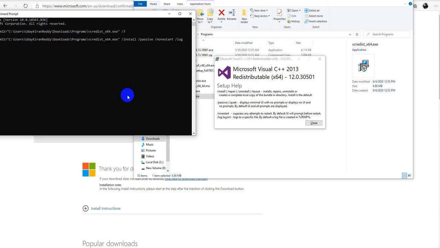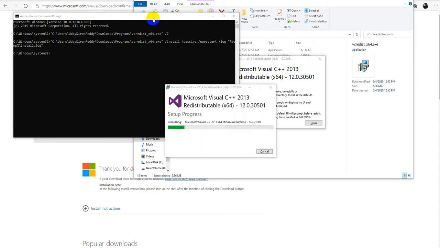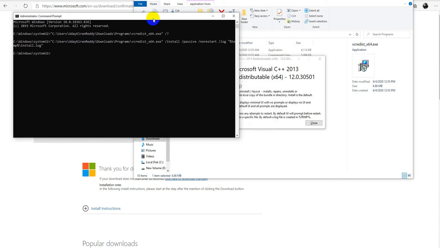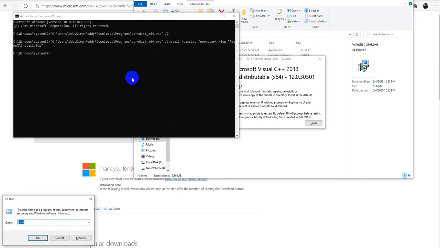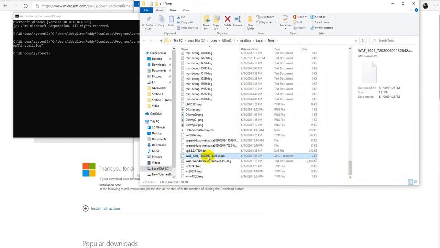and the log file path, %temp%, let's keep install.log. This is for passive mode. If you keep quiet instead of passive, you won't see that screen also. %temp%, install.log, right?